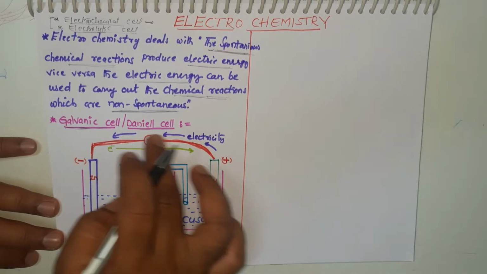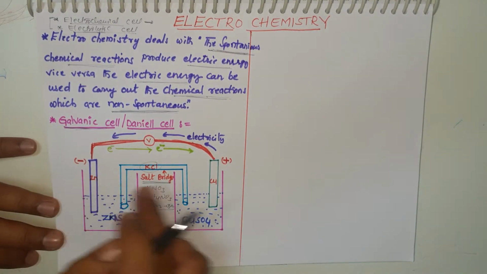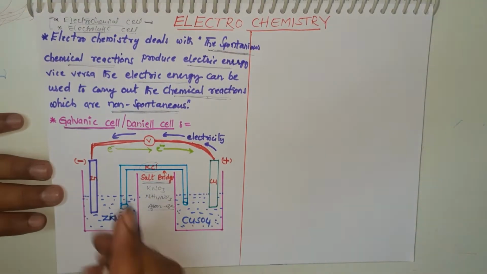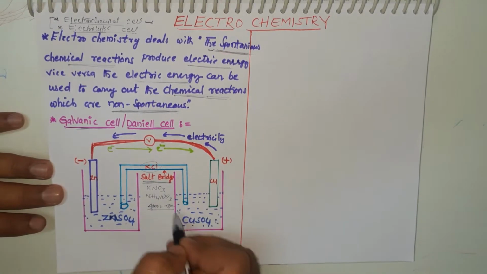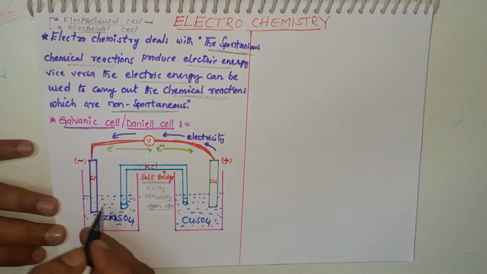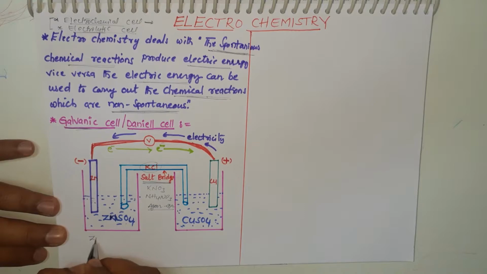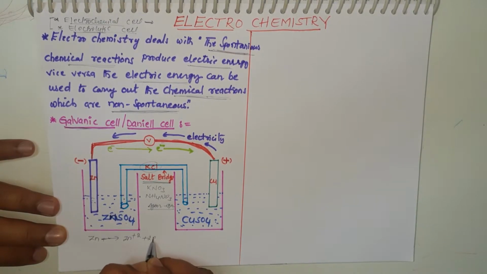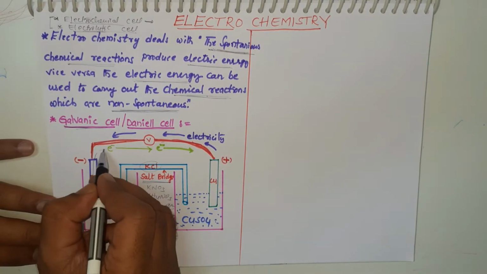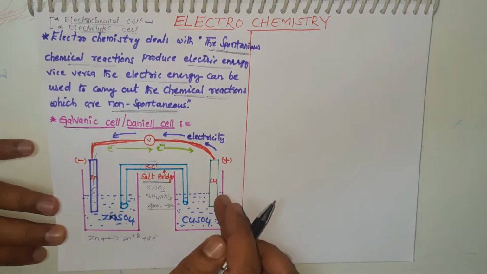When we connect the wire between the zinc rod and copper rod, electricity is produced. What happened? Here, zinc is getting oxidized. Zinc loses 2 electrons and forms Zn2+, and these 2 electrons are carried through the electric wire to the copper rod.